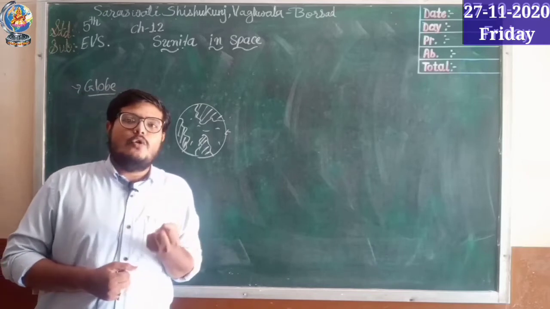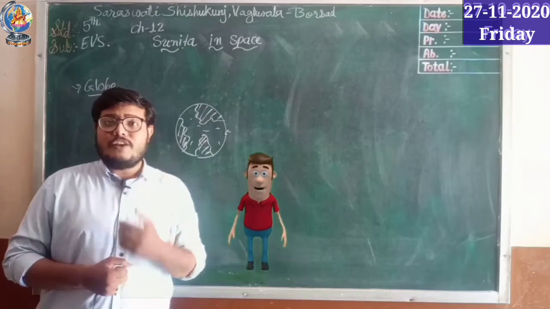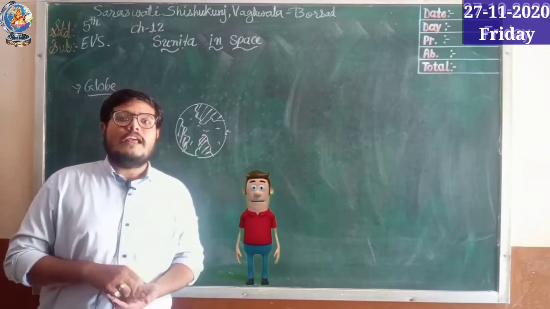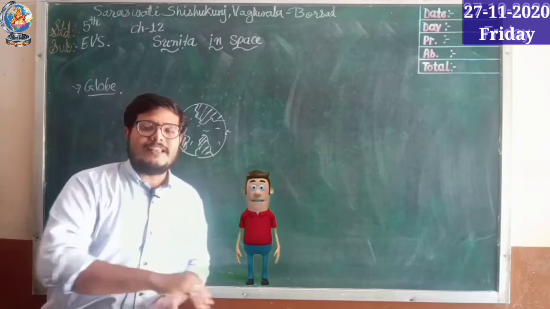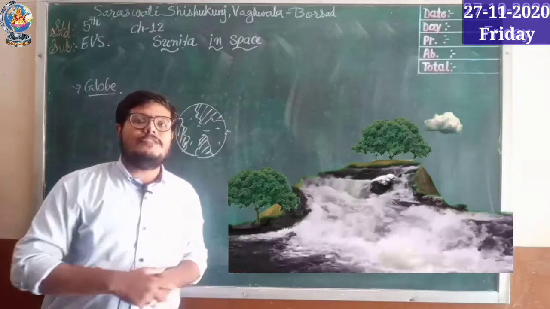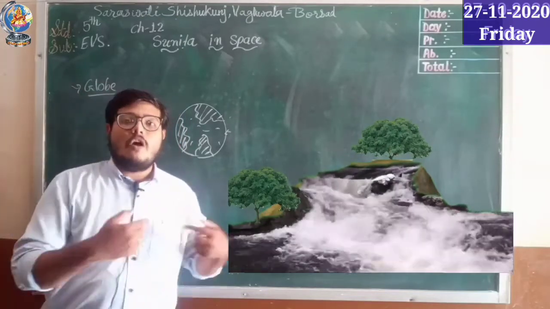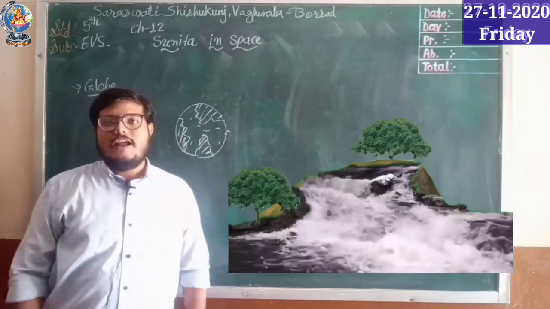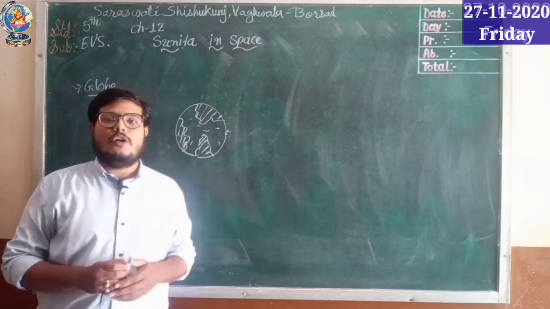Gravitation force holds all things to the earth. When you jump, you fall down. When you sit on top of a slide, you come down. When water falls on a slope or a mountain, it flows down towards the ground. That is the role of gravitation force present on the earth.